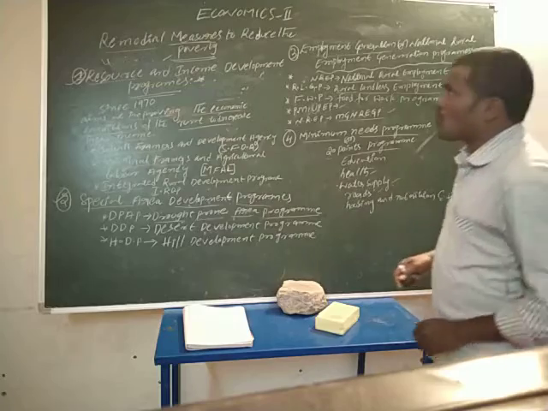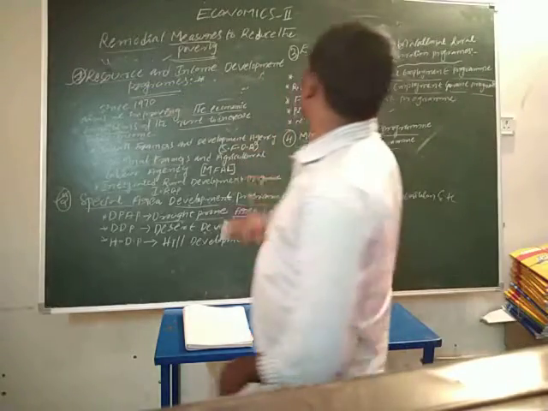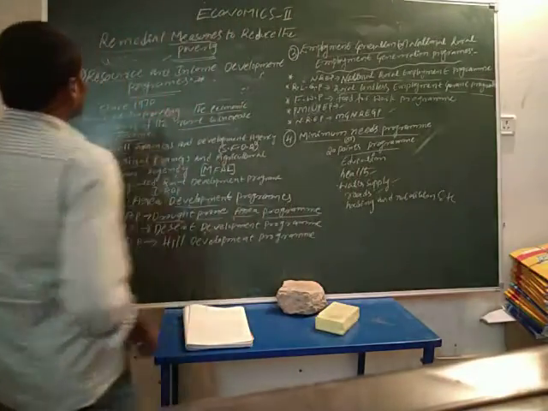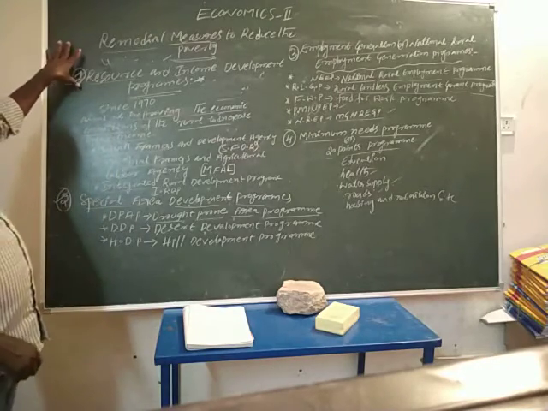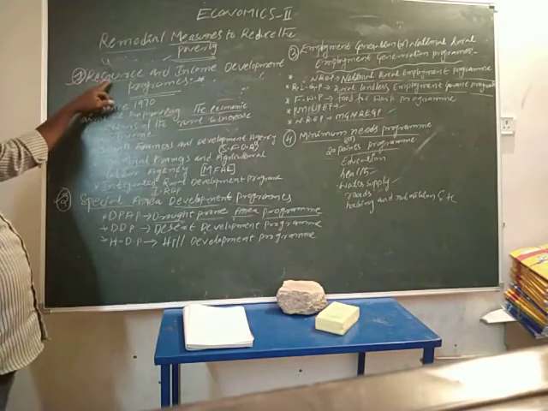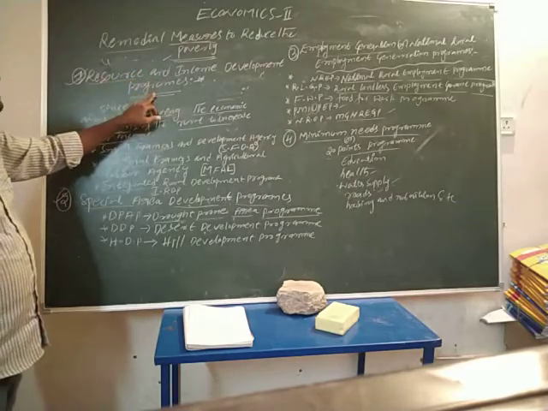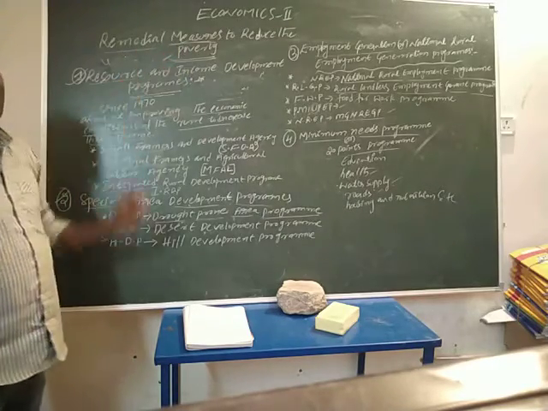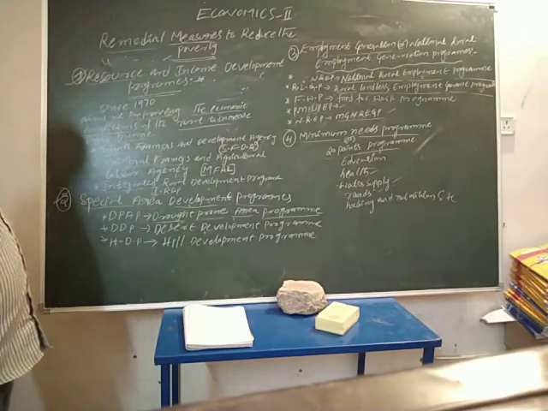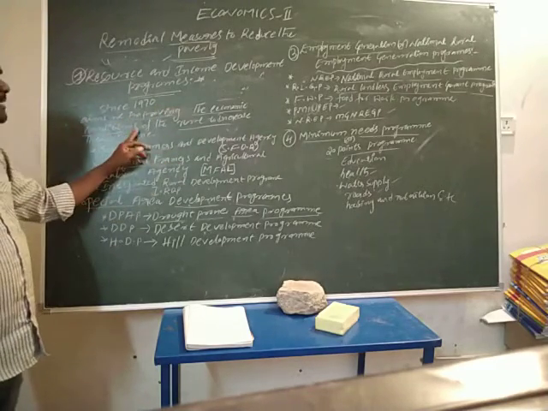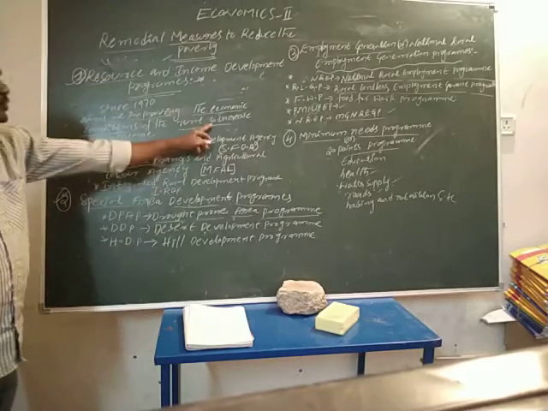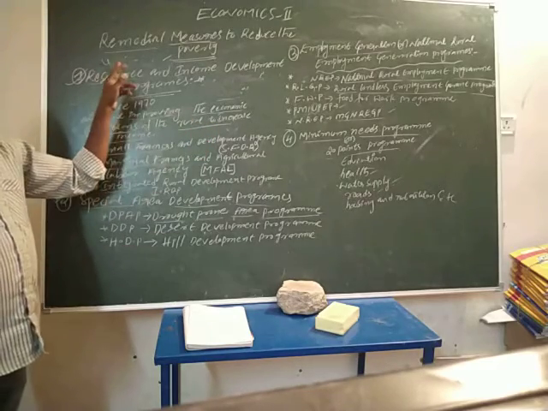So these are the four remedial measures to reduce poverty. Once again, briefly: the first one is resource and income development programs. It is one of the remedial measures to reduce poverty. The aim is to improve the economic condition of rural people and increase their income levels.